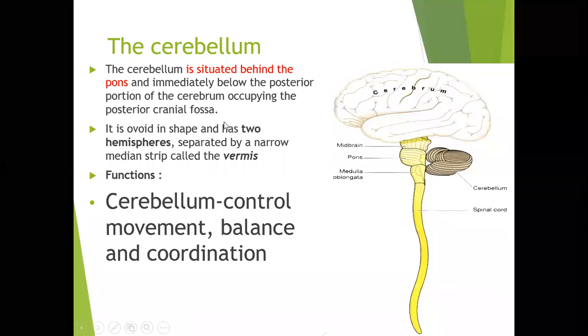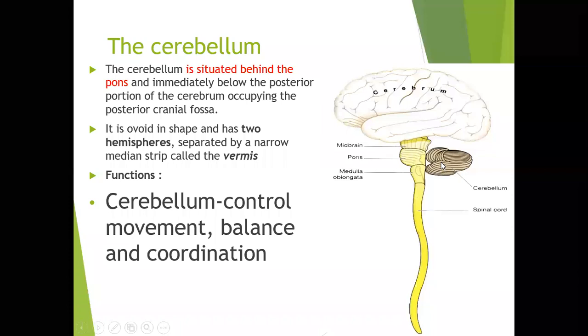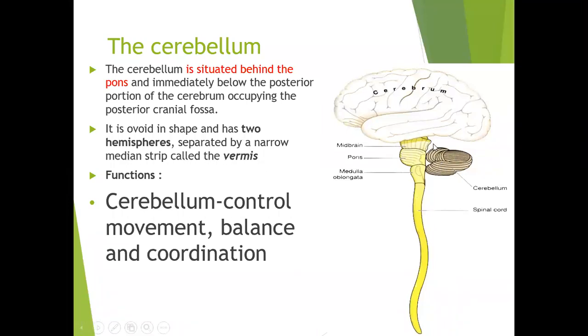It is ovoid in shape, almost oval, and has two hemispheres. Just like the cerebrum has two hemispheres, similarly the cerebellum also has two hemispheres. They are separated by a narrow strip called the vermis, which separates the two hemispheres of the cerebellum.